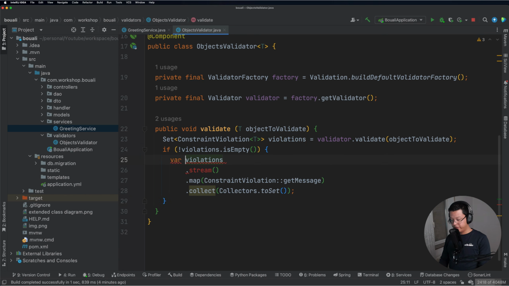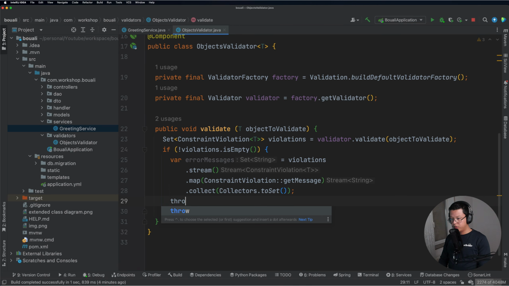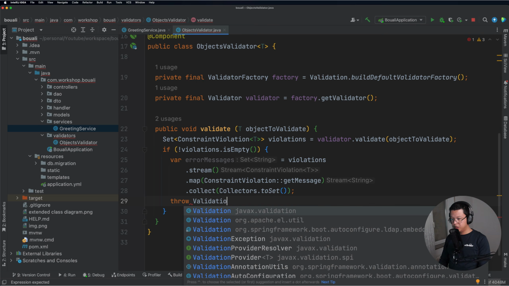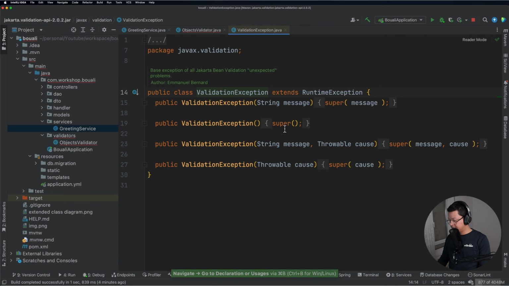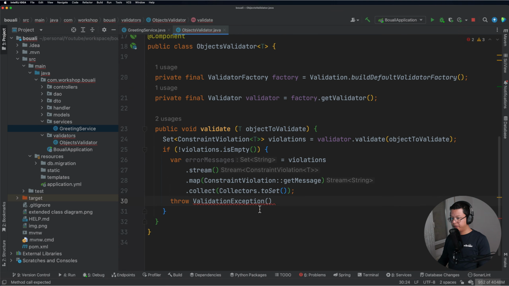Here I will create a var. I will call it error messages. So this is my error messages, and what I want to do here is throw, I think I have validation exception, something like that, which is a pre-built one. And let me see what this validation exception takes as inputs. So it takes a message, it takes throwable. Okay, so this is not good.